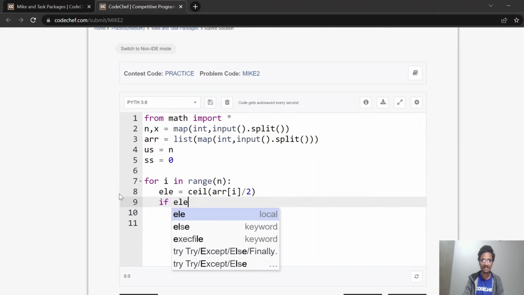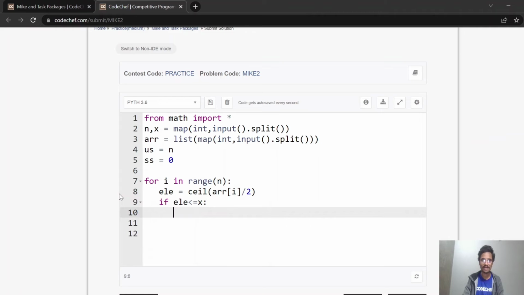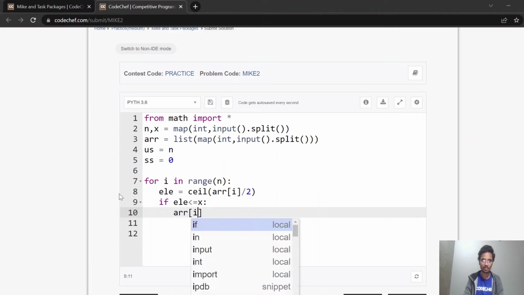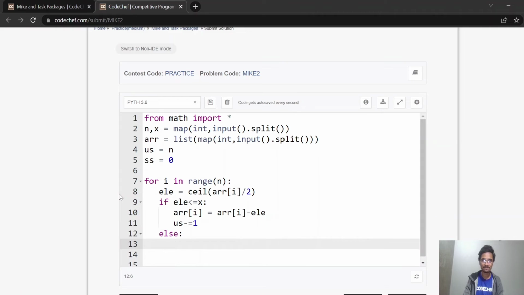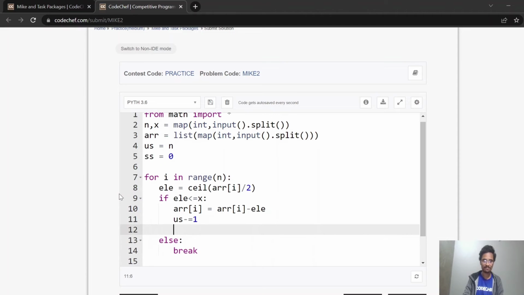So if that element is less than or equal to our x, means we can solve half of the problem. So simply solve it. So if we have solved these problems, array of I will be decremented by that element. Okay, now array of I is equal to array of I minus element, and unsuccessful submissions will be decremented by 1. Okay, and if this is not the case, then we can simply break our loop. And one more thing is that we will decrease our x. So x is equal to x minus ELE, because we have solved ELE tasks and we have total x tasks.